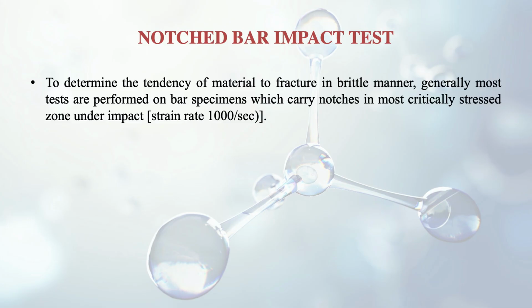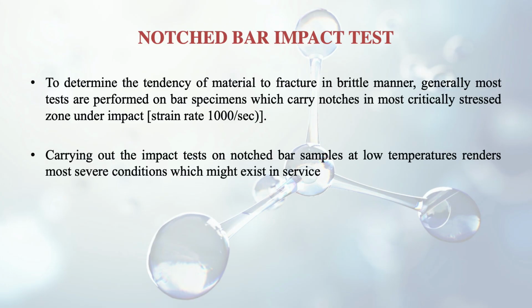To determine the tendency of a material to fracture in a brittle manner, most tests are generally performed on bar specimens which carry notches in the most critically stressed zone under impact, and the strain rate here is 1000 per second. As I discussed earlier, the impact load begins from 10 per second and goes up to any number after that, like here it is mentioned 1000 per second. Carrying out impact tests on notched bar samples at low temperatures renders the most severe conditions which might exist in service.